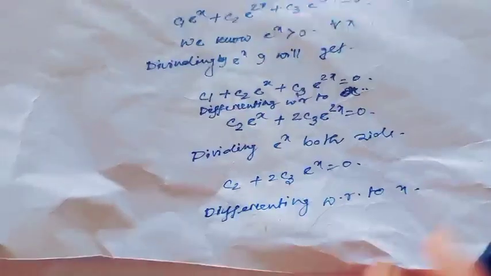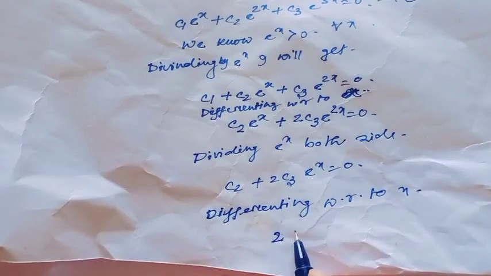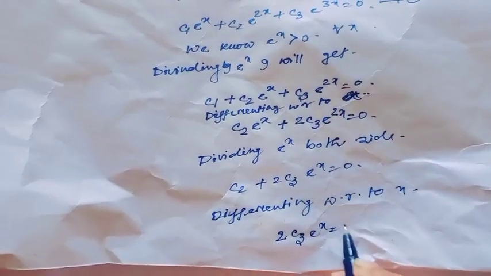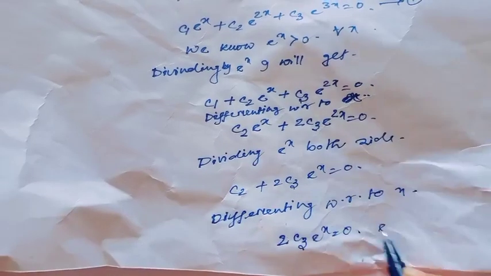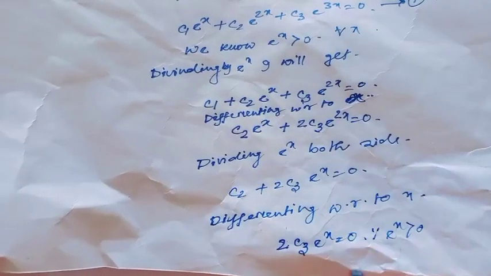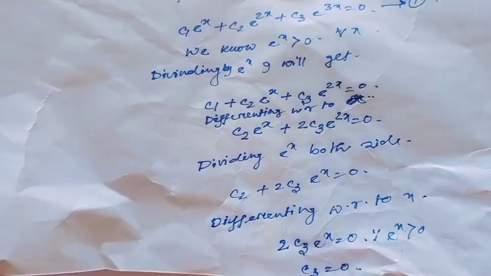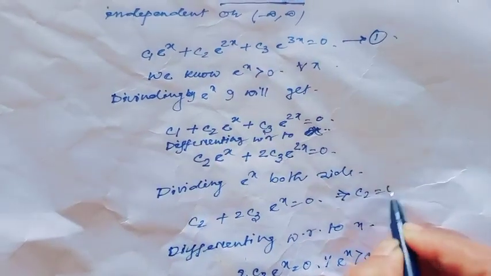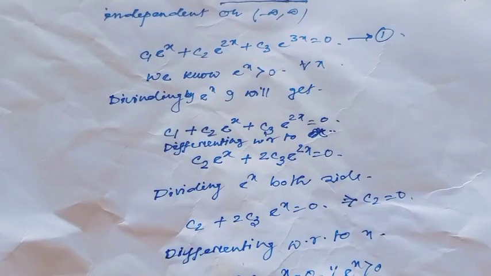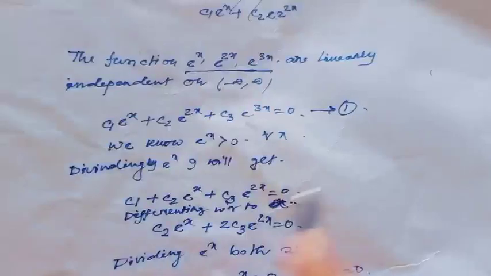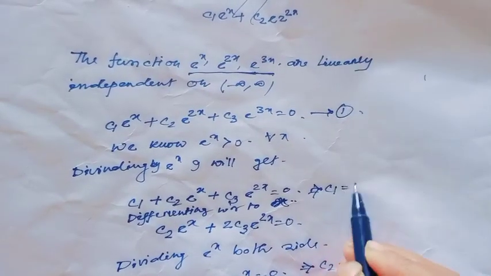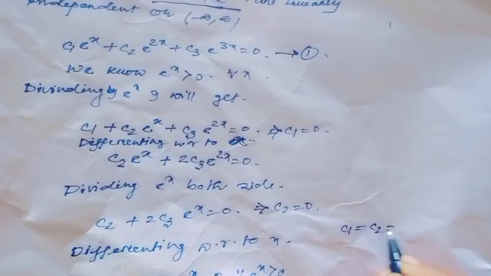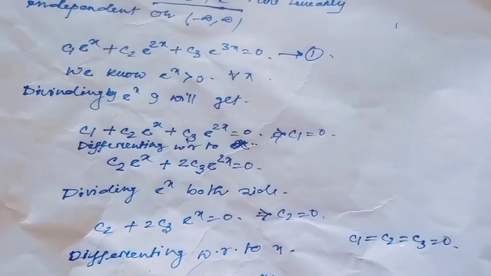Now again differentiate this equation with respect to x. Then I will get 2c3 e to the power x equal to 0. And since e to the power x is greater than 0, obviously c3 equals 0. And if c3 equals 0, then that implies c2 equals 0. And since c3 and c2 equal 0, that implies c1 equals 0. Therefore, I have got c1 equal to c2 equal to c3 equal to 0.